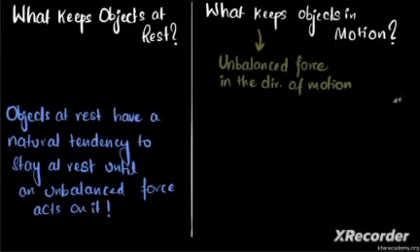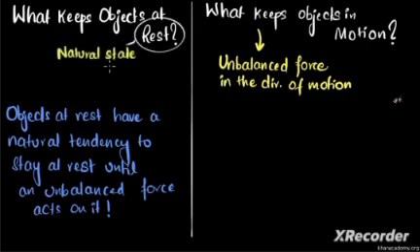So we might think that the answer to this is an unbalanced force in the direction of motion. That's what keeps things in motion. And if we stop putting an unbalanced force, well, it would come back to its natural state of rest. This sounds intuitive, but unfortunately, this is wrong. Why did our intuition give us the wrong answer? Because we didn't do the experiment carefully.